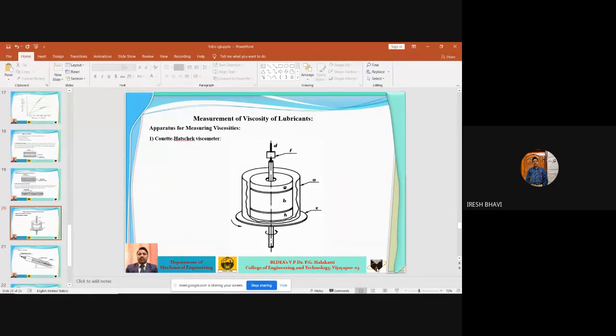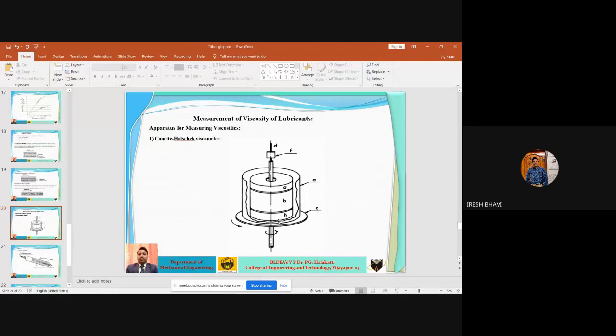The inner cylinder B is suspended by a torsion wire. So this is a torsion wire. The shaft is connected to a torsion wire. It is suspended, meaning it is completely floating. This is suspended with the help of this torsion wire. So this D is the torsion wire. And B is connected to this torsion wire D with the help of this shaft, so that when B rotates, this shaft will also rotate.